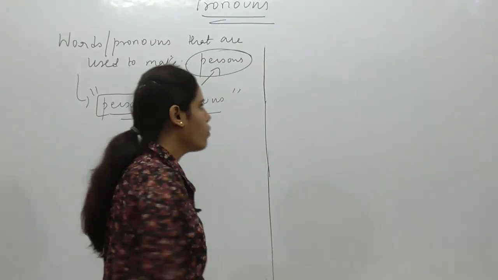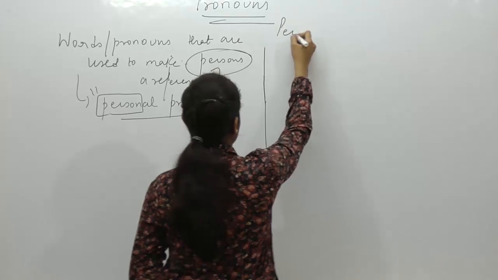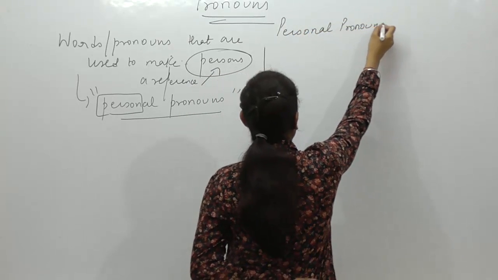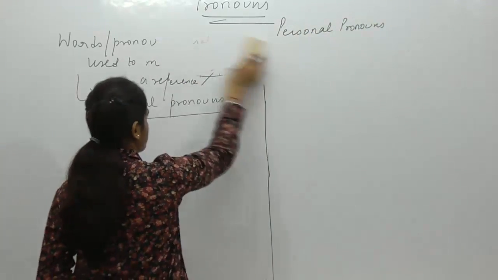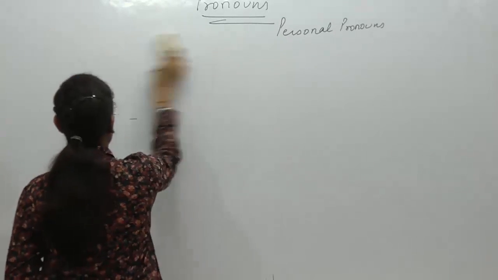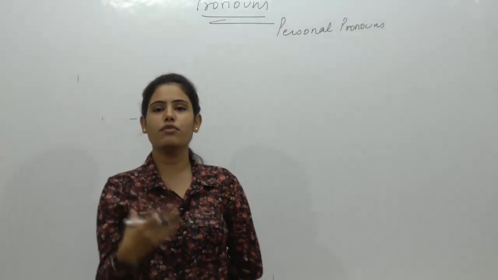Okay, so first of all, जो personal pronouns हैं, these personal pronouns are divided into three different categories, and these categories have three different cases.